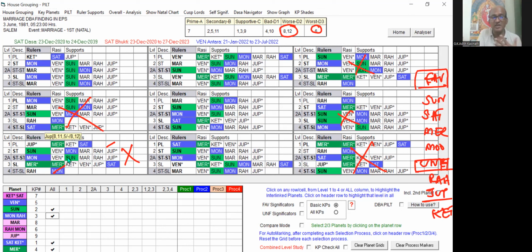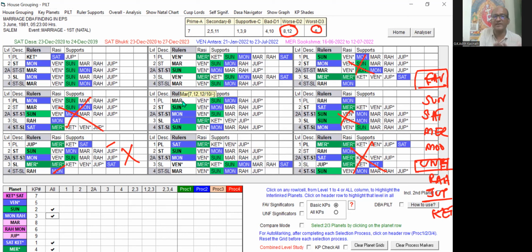So that is the reason Jupiter Dasa, Jupiter Buddhi did not give marriage, but Jupiter Dasa, Saturn Buddhi has given the marriage. Under Saturn Buddhi, Mars Antra has given the marriage. Within that, whether Saturn or Mars is stronger, we can identify if we do a detailed study. You see, the source planet is Saturn. Its star level is good, its sub level is good, and Saturn is forming the ruler link, so it has a good connection.